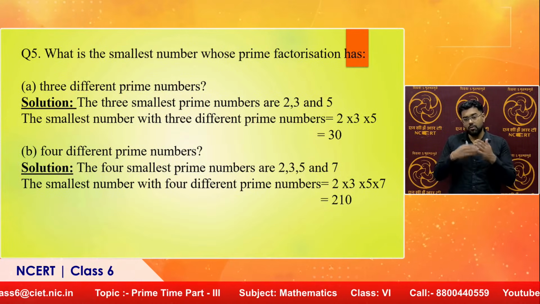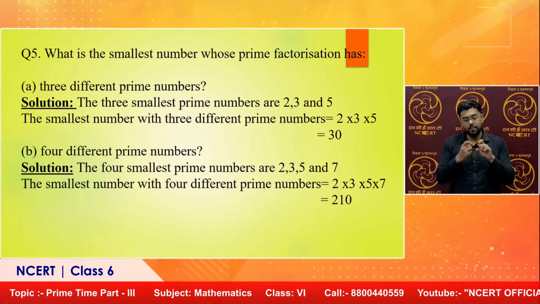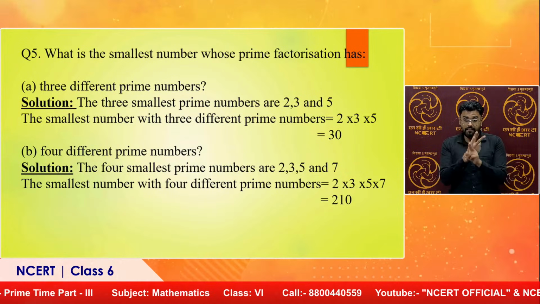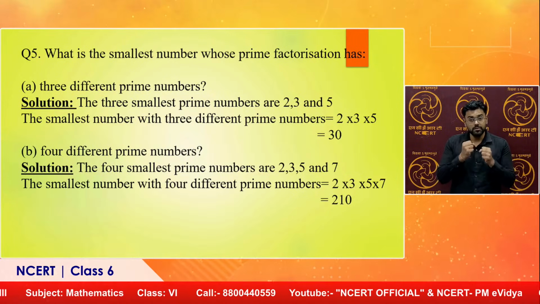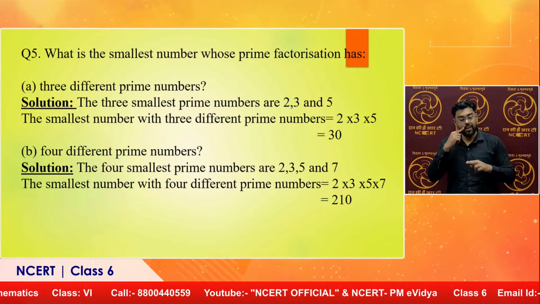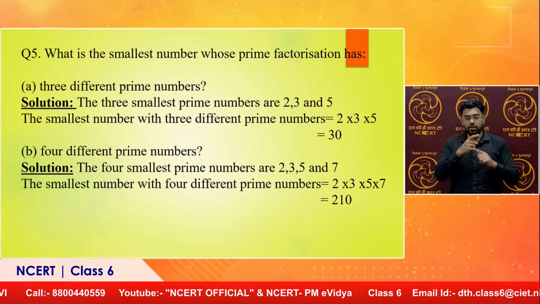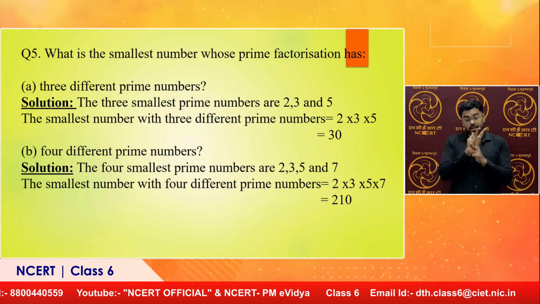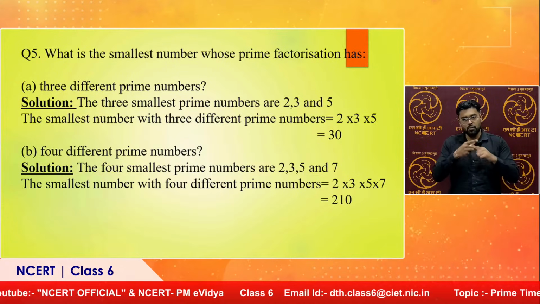What is the smallest number whose prime factorization has 3 different prime numbers? What are 3 different prime numbers? And the challenge is it should be the smallest number. So, 2, 3 and 5. If I multiply, 2 fives are 10, 10 threes are 30. Okay. 4 different prime numbers. I will include 7 also now. 2 into 3 into 5 into 7 gives me 210.